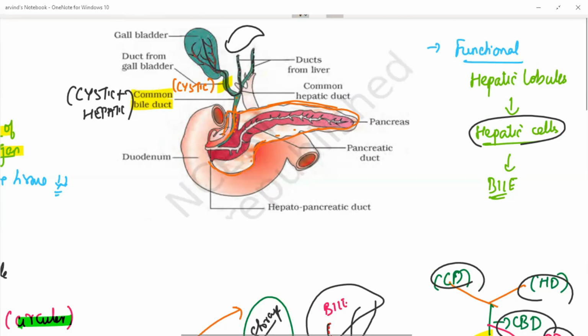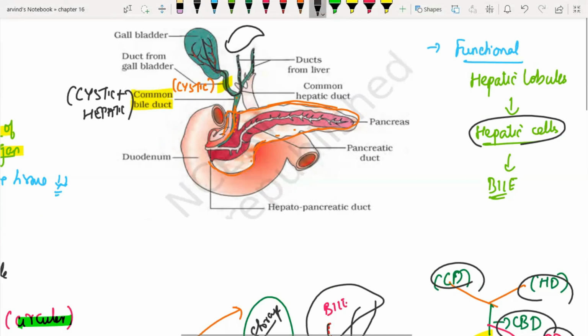So yes, this common bile duct has no other go. What it is trying to do is take this pancreatic duct with it. So here it forms something called hepatopancreatic duct. It is formed by common bile duct plus your pancreatic duct. So altogether, everything is going to open into the duodenum.